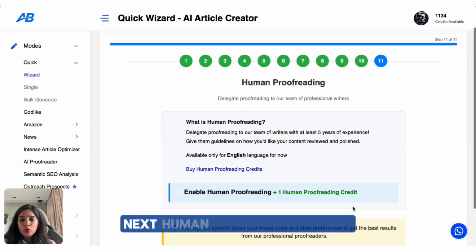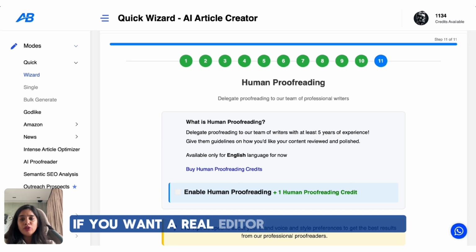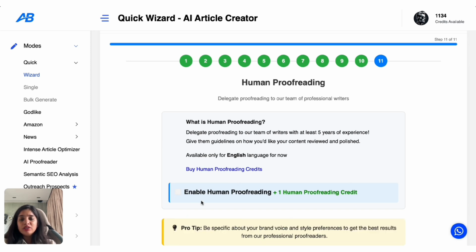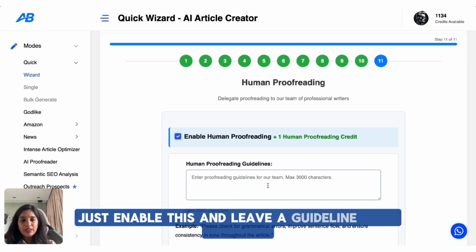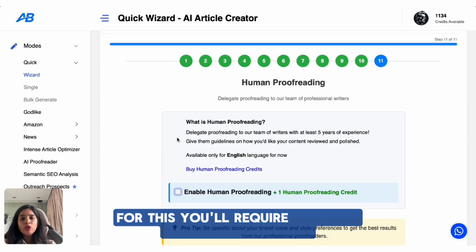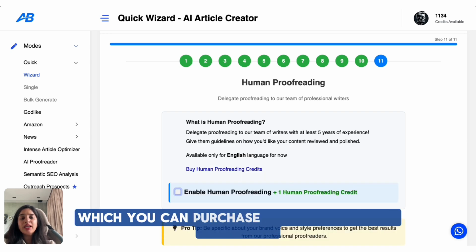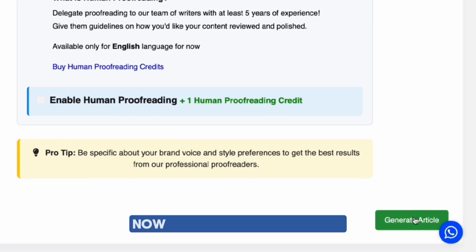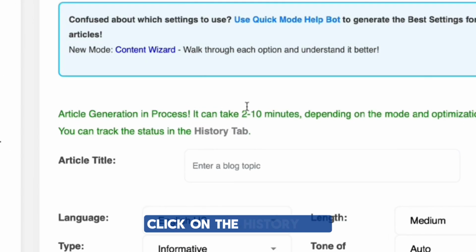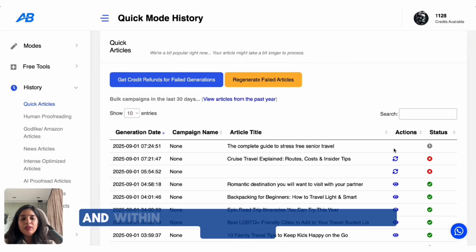Next, human proofreading. Now, if you want a real editor to check the tone or accuracy, just enable this and leave a guideline here for them. For this, you'll require a human proofreading credit, which you can purchase anytime from the dashboard. Now hit generate article, click on the history tab, scroll down, and within minutes you'll get a view icon here. Click on that.